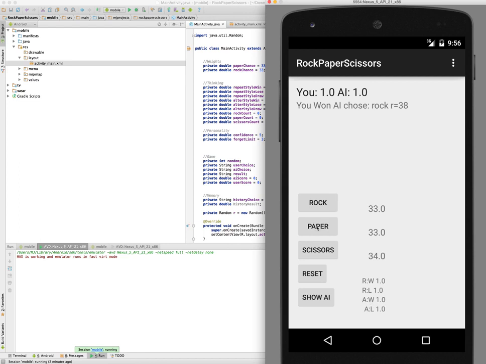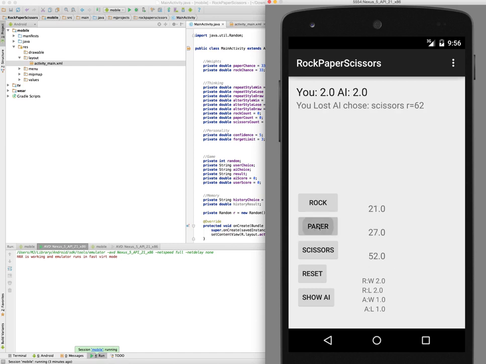So because I like paper, I'm going to go paper again. Okay, ooh, look at that. Now, because I've chosen paper twice in a row, I won because the AI chose rock, and I've got 2 points. This is where things start getting interesting. So by alternating my win, I've got another point, and look how the odds have changed. So now the AI is thinking that I'm going to go paper again, and you can see scissors has increased the weighting of the probability there.